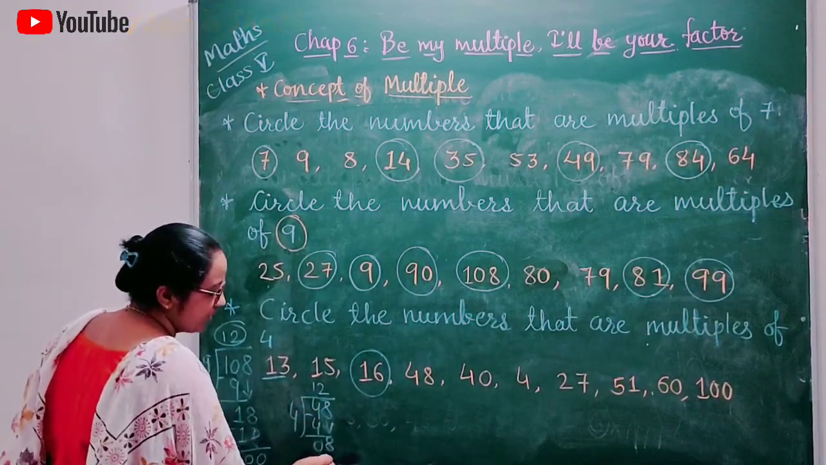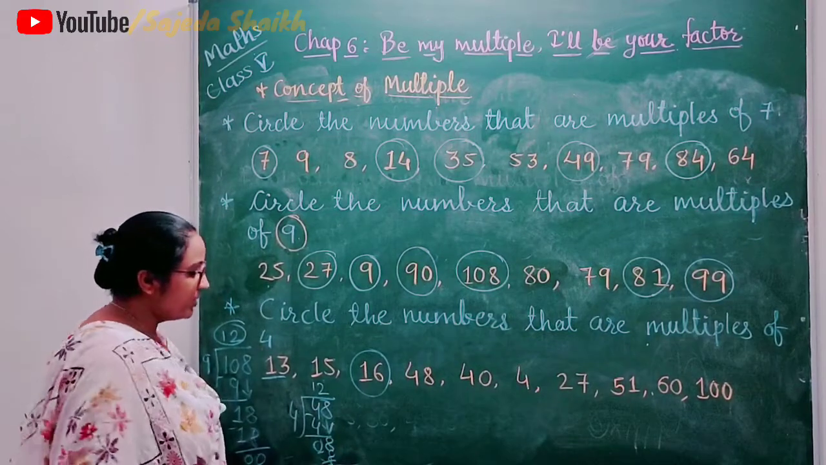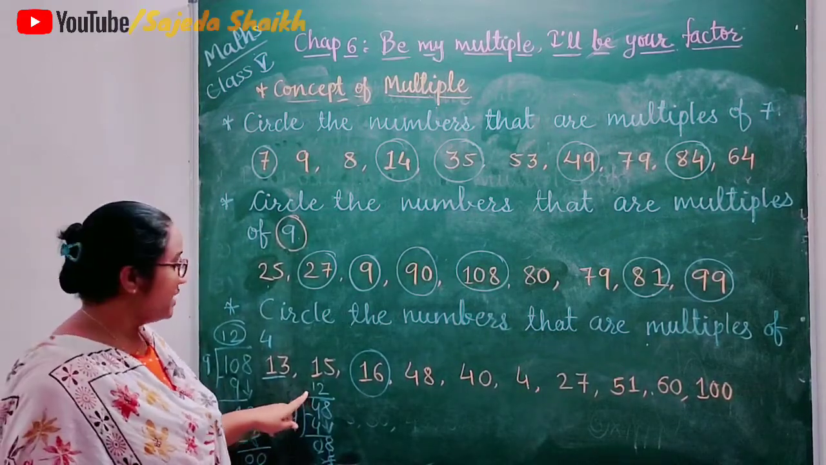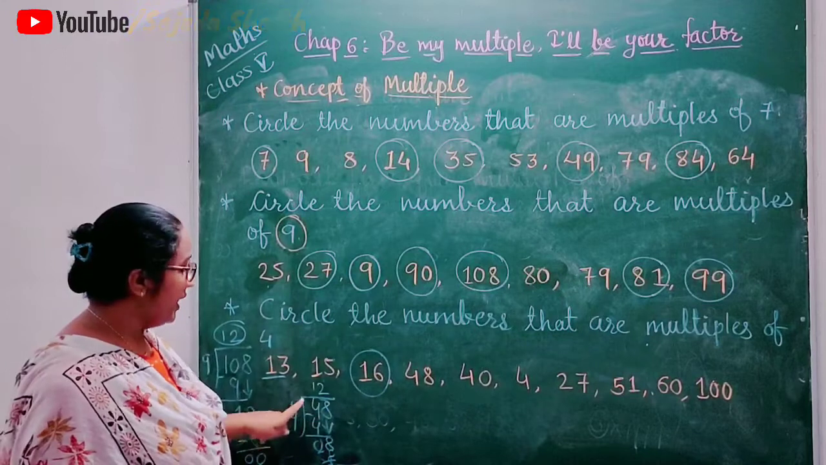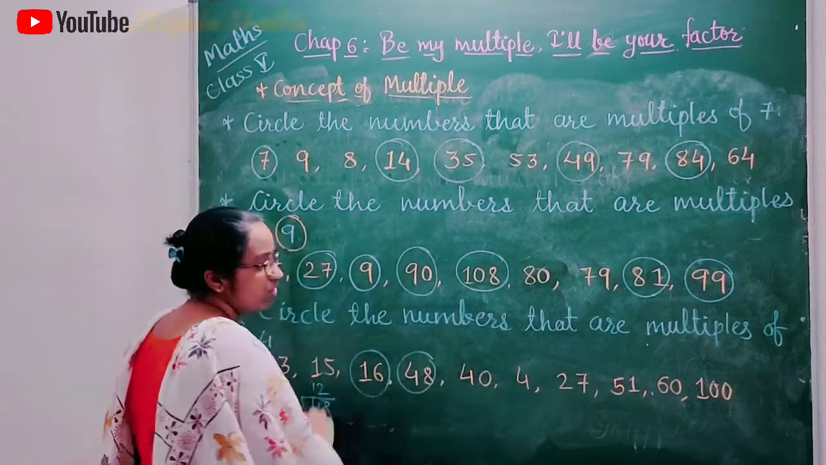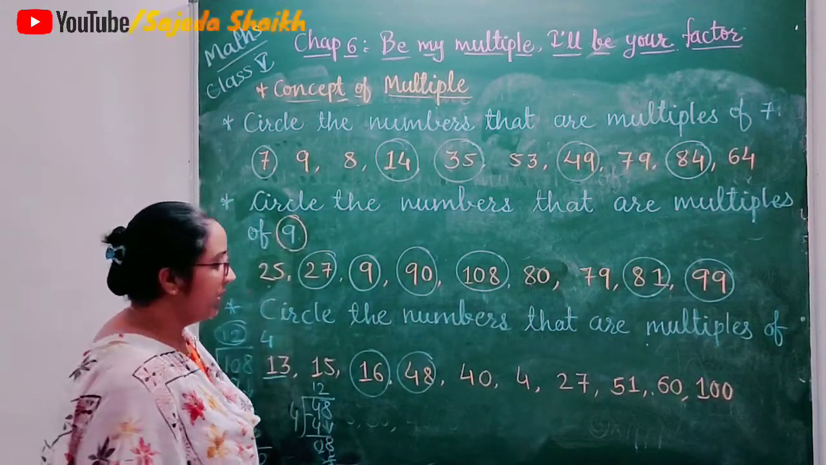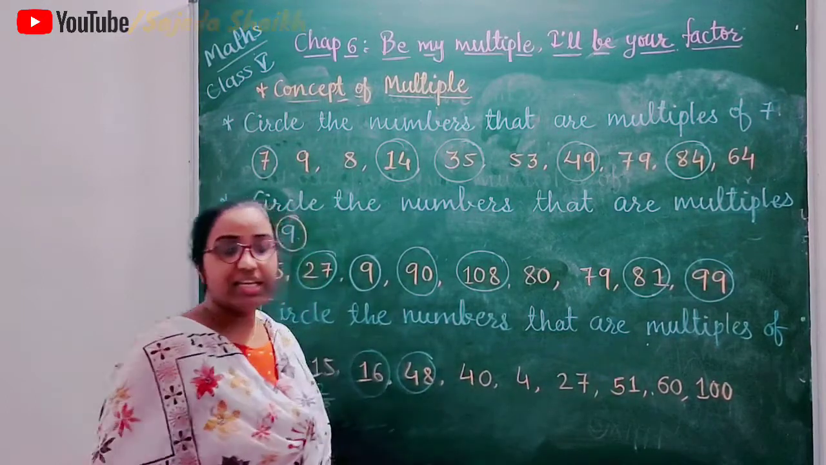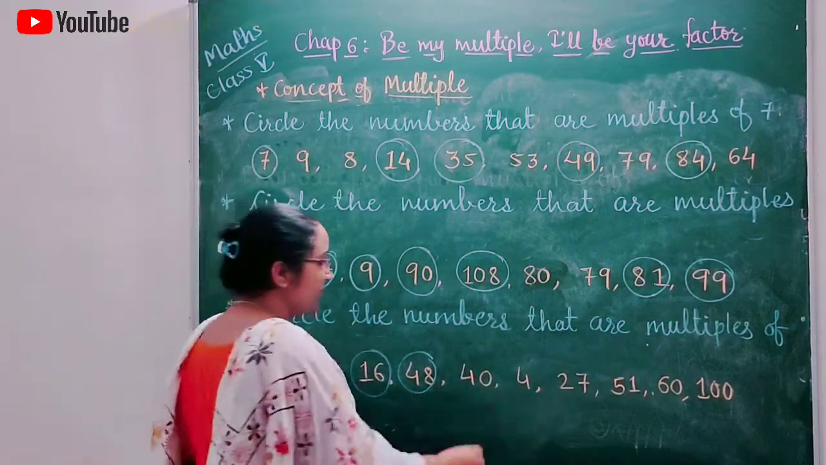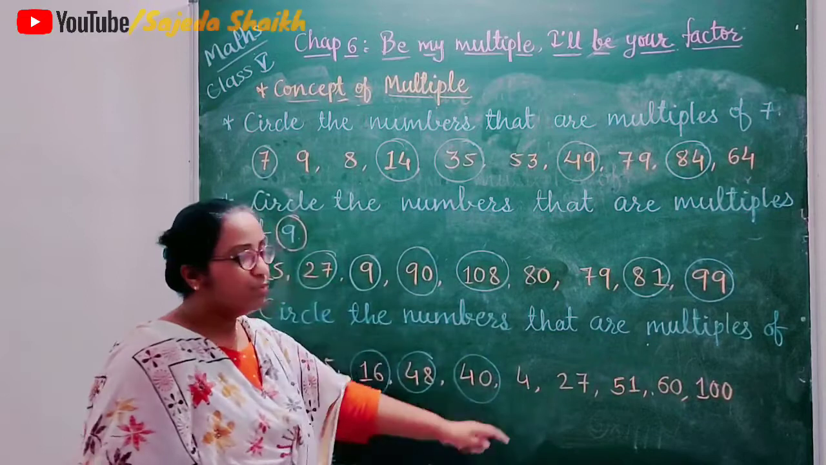4 2s are 8. Remainder 0, and in quotient we get 12. That means we can divide this 48 by 4. So 48 is also a multiple of 4. Next is 40. That is very easy. 4 10s are 40. So this is also a multiple of 4.